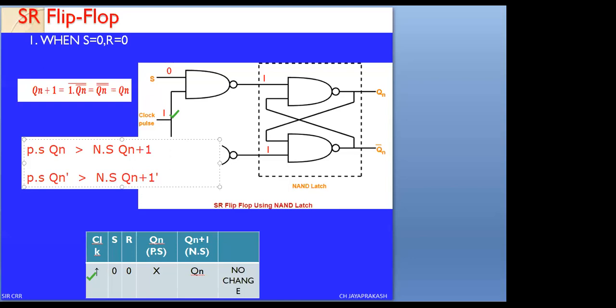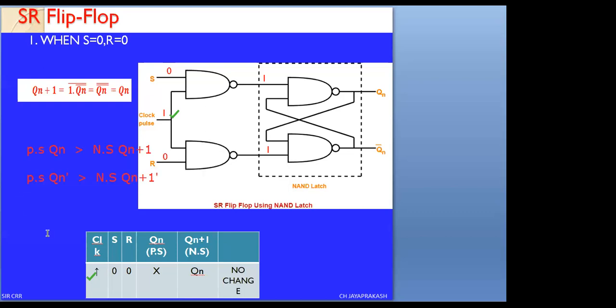Qn is the present state, and Qn bar is the present state complement output. Similarly, the next states will be Q of n plus 1 for Qn and Q of n plus 1 bar for Qn bar. These are the indications for present states and next states.